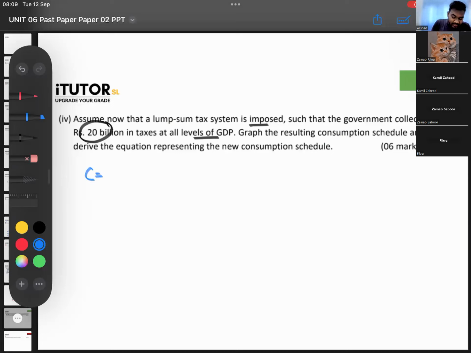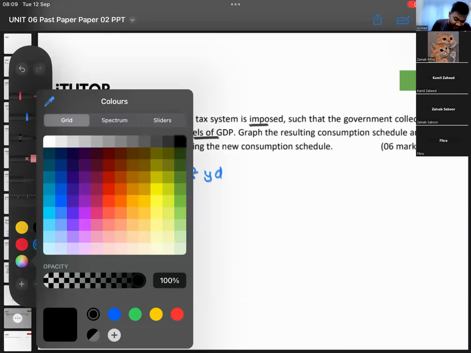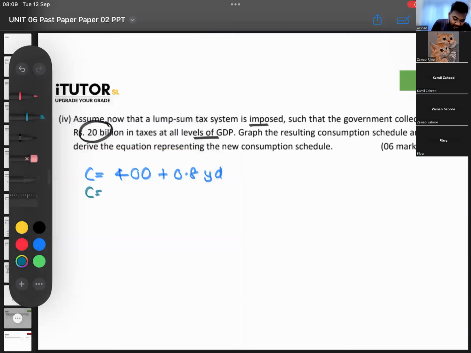Consumption is equal to 40 plus 0.8Y. Now there is a tax. So how do you adjust for this here? Consumption will then be equal to 40 plus 0.8 into Y minus T.